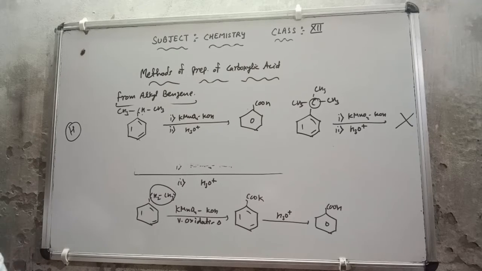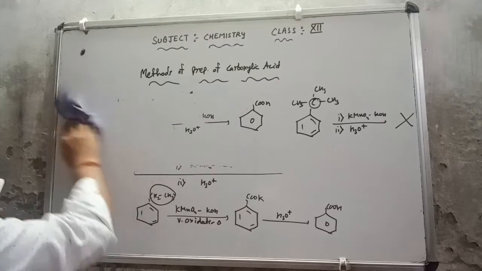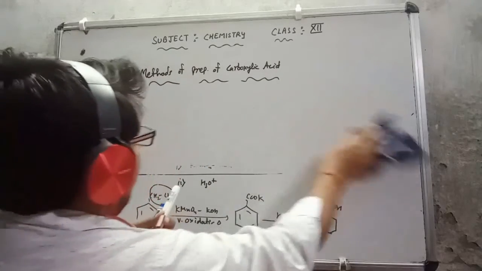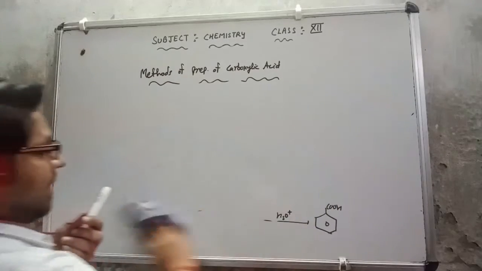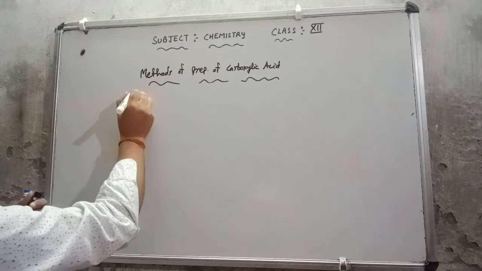Now I am going to discuss with you the next method. This is the preparation of carboxylic acid from nitrile. That is a very important method, because this will be utilized in the next chapter also.